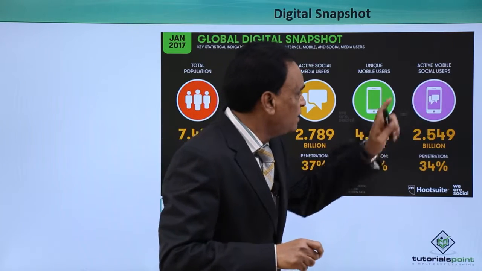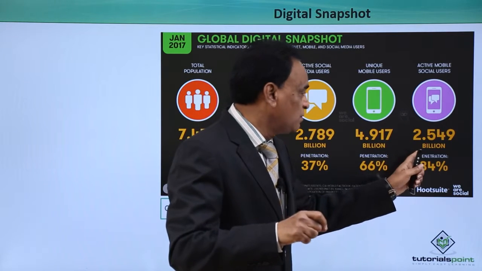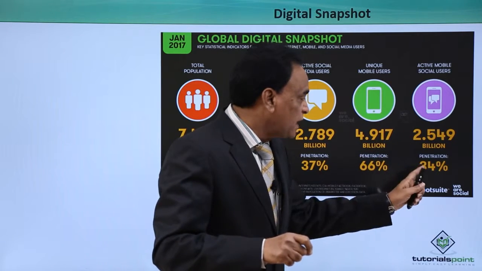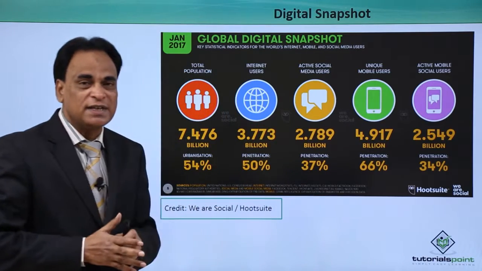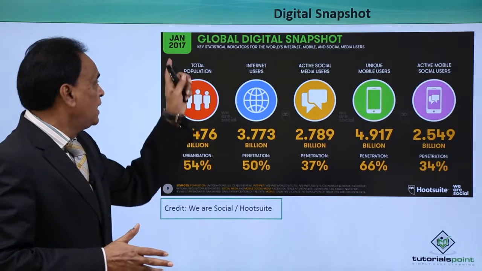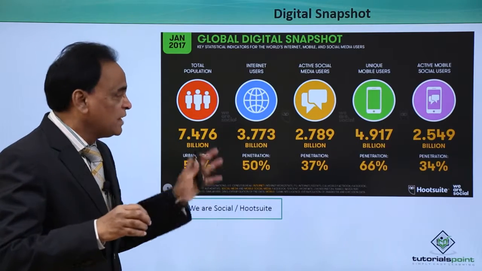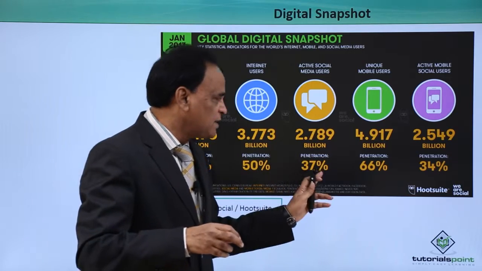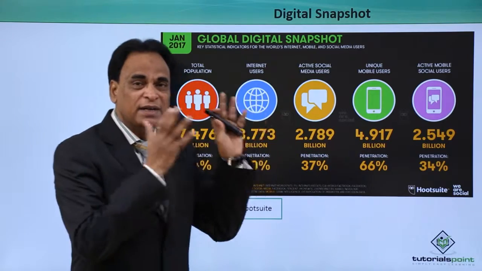Now we have got the active mobile social users, 2.54 billion people, and the penetration is 34%. These are the global statistics available with us as far as the global digital snapshot is concerned. This is January 2017 data. These are staggering numbers and they are growing: 54%, 50%, 37%, 66%, 34%. It is globally rapidly growing.